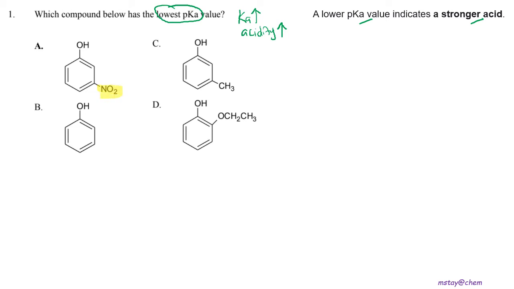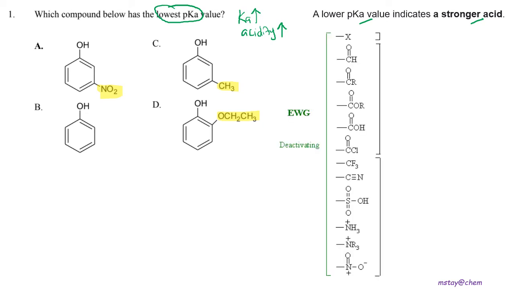Here we have the NO2, B doesn't have any substituent, C has CH3, and D has the ethoxide substituent. For these substituents, if you still remember, in the chapter introduction we learned about electron donating groups and also electron withdrawing groups. So from here, the NO2 is an EWG. We can write that down first.